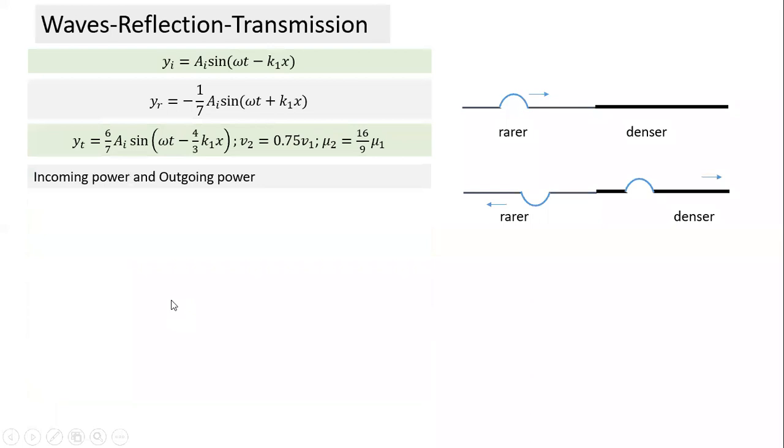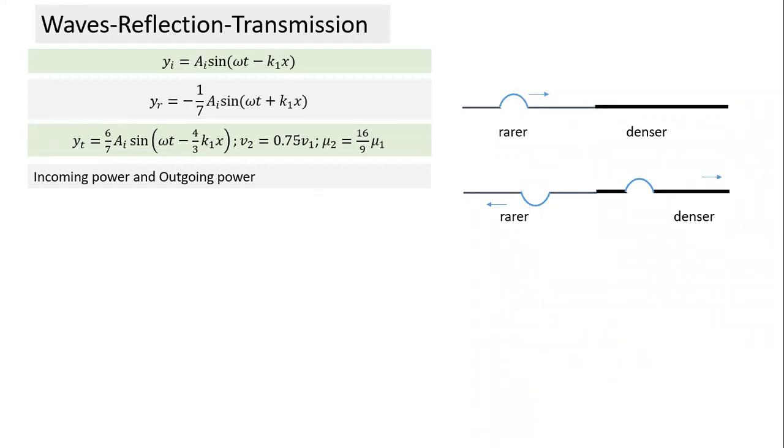The second thing: how about if these are three waves? We can also check what is the incoming energy per unit time and what is the outgoing energy per unit time, which is the incoming power and outgoing power. Because this is what happens during the reflection process. If no energy loss is taking place, whatever energy comes in goes back in two forms. It gets distributed, some part in the reflected wave and some part in the transmitted wave. So the power of the incident wave has to be equal to the sum of the power of the reflected wave and the transmitted wave. And these are the terms we already arrived at.